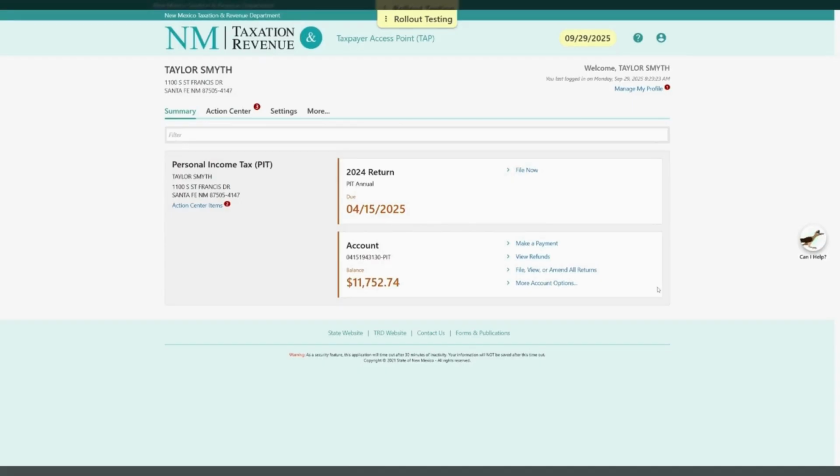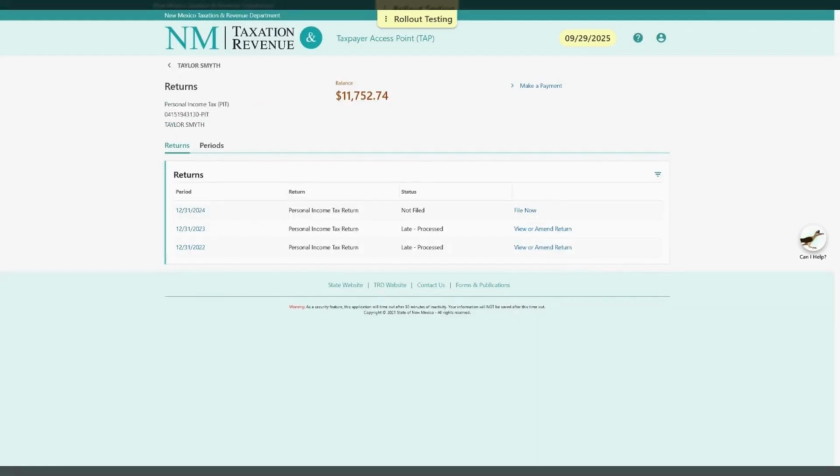Back within that same account subpanel, you can select File, View, or Amend All Returns. If you select that link, TAP brings you to a page where you can view a full history of any personal income tax returns that are either not filed or have been filed with the department.